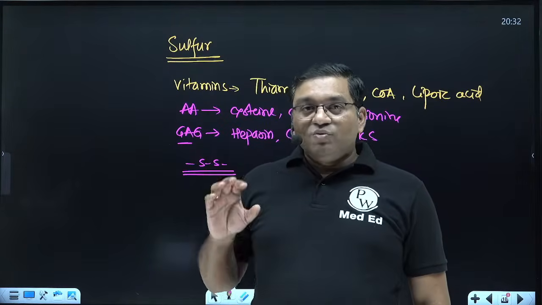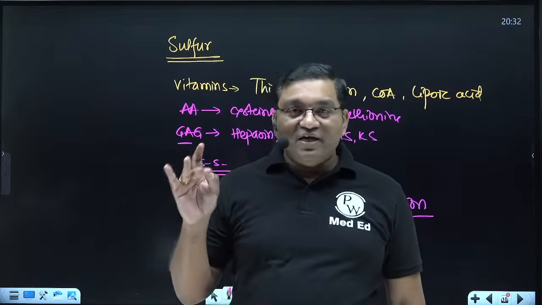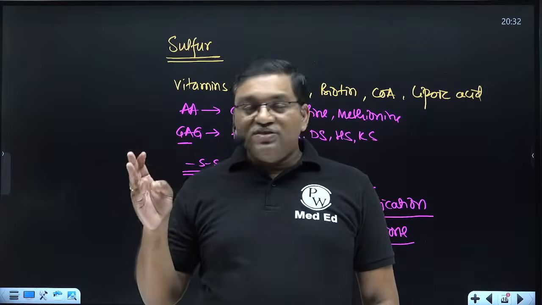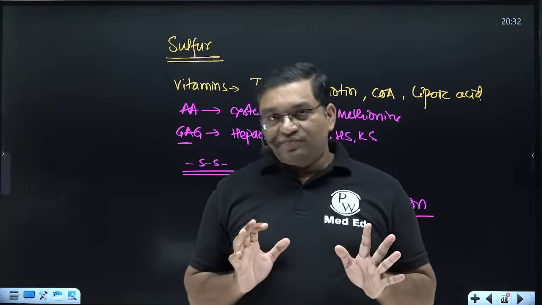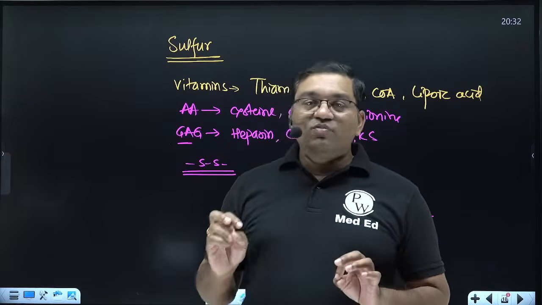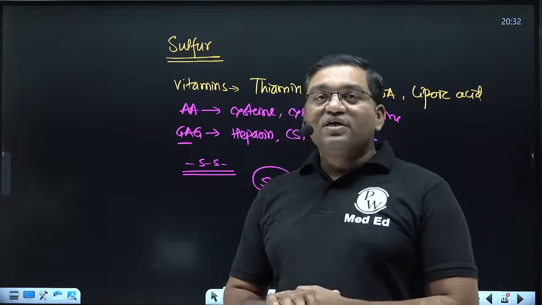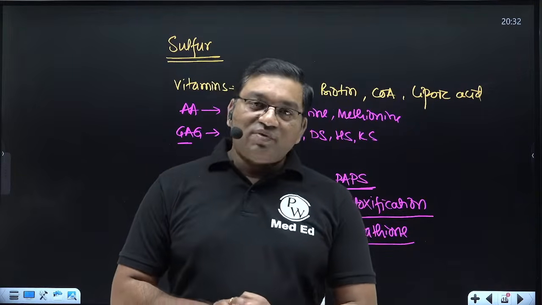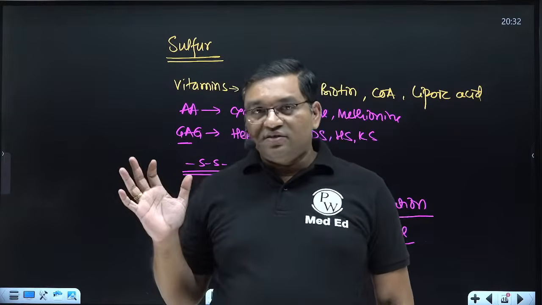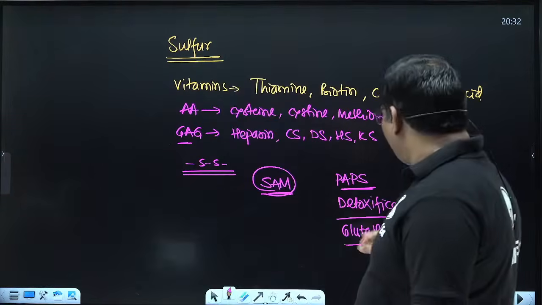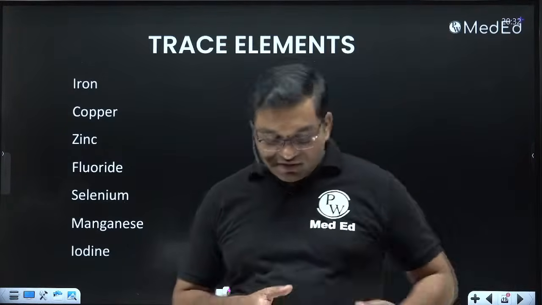For bone and teeth formation, calcium, phosphorus, and magnesium are important. So this is all about the major elements, and the major important case among this is tetany, that is carpopedal spasm, when the serum calcium level goes below 6 milligram per deciliter. Now we'll discuss the important topic, that is trace elements or the minor elements.